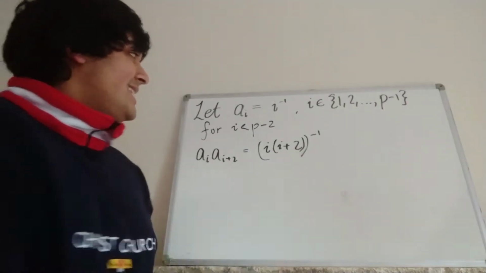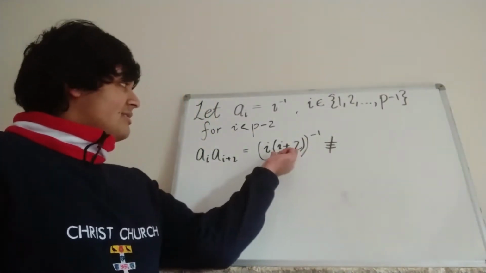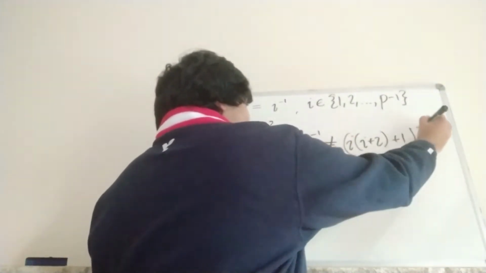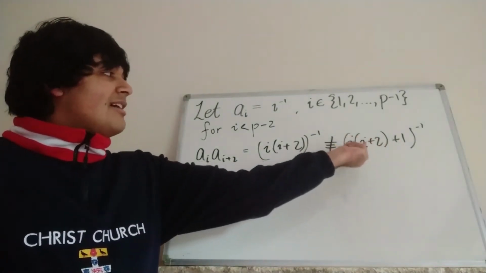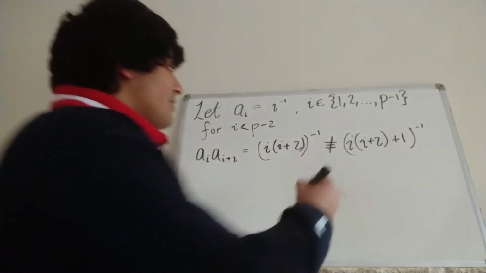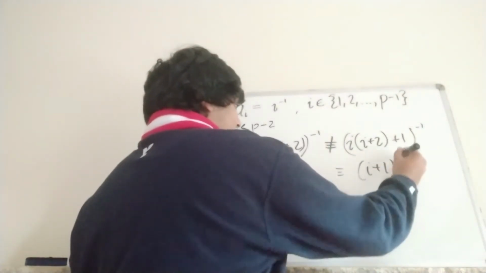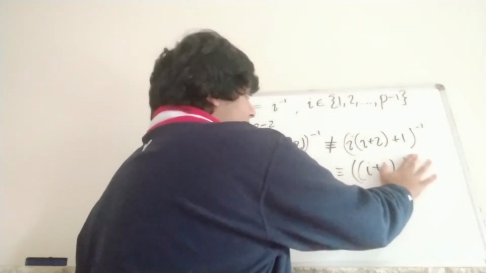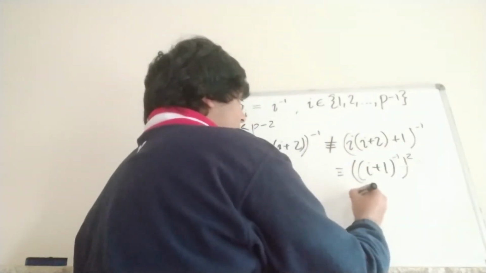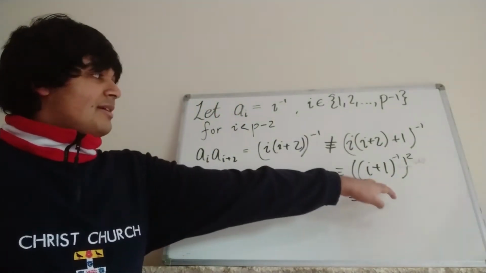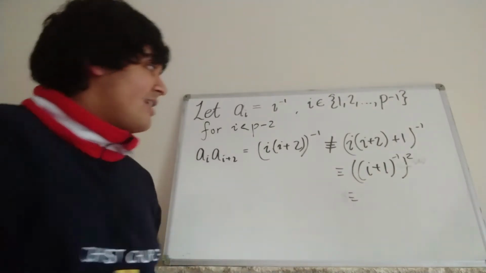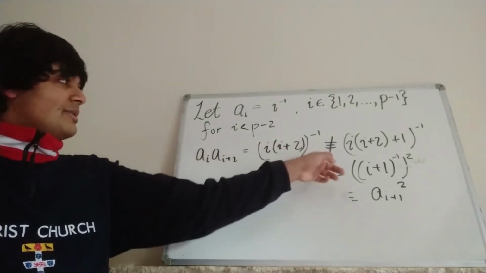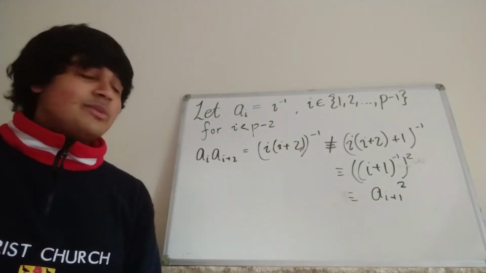But in particular, this is not congruent to, if I add 1 to this guy here, which will give me i plus 2 plus 1 inverse. Okay, but if we just expand this out, we're going to get an i squared plus 2i plus 1, and that altogether is just i plus 1 squared inverse. Okay, and then just swapping the inverse and the squared, like so. This guy here, 1 over i plus 1 squared, well, 1 over i plus 1, or the inverse of i plus 1, that's just ai plus 1. Okay, so we have that ai times ai plus 2 is not congruent to ai plus 1 all squared, which is great, which is what we wanted to show.